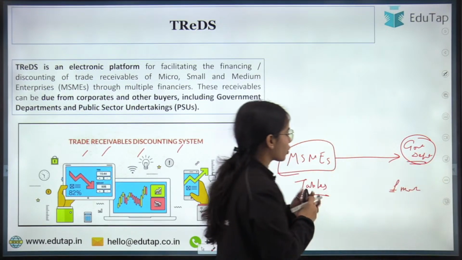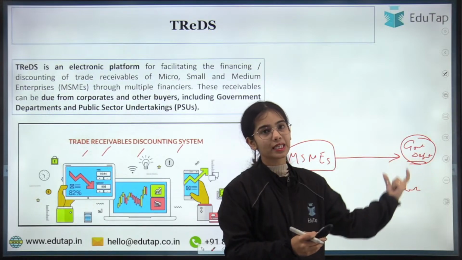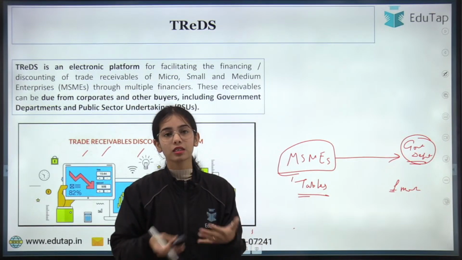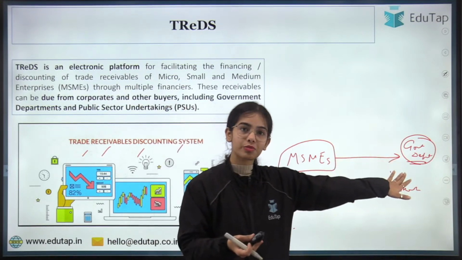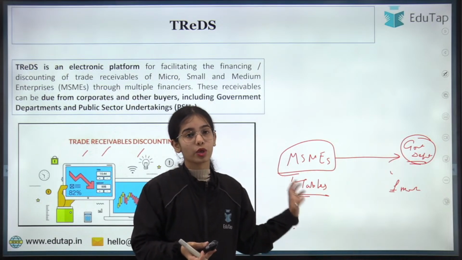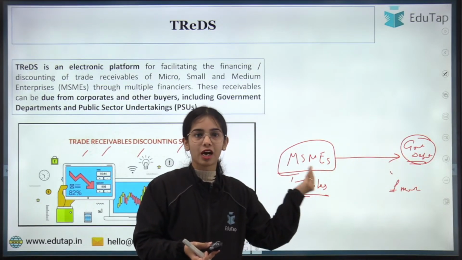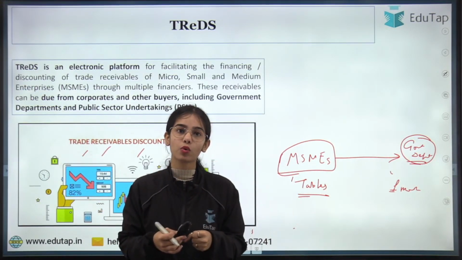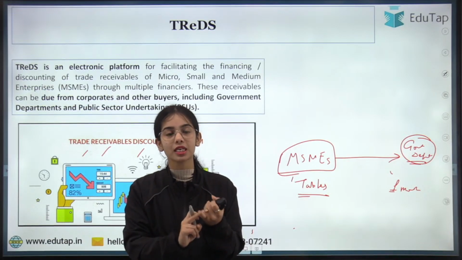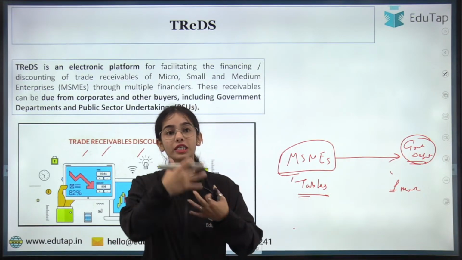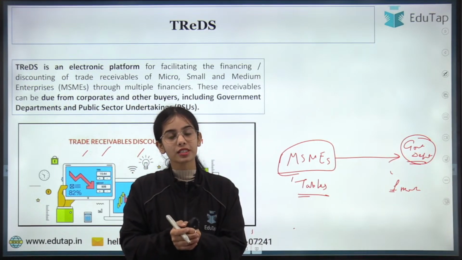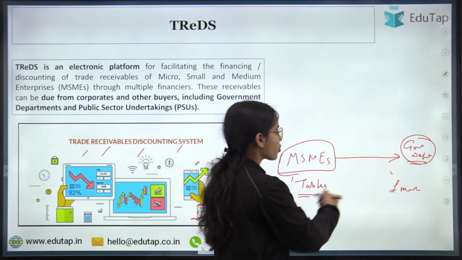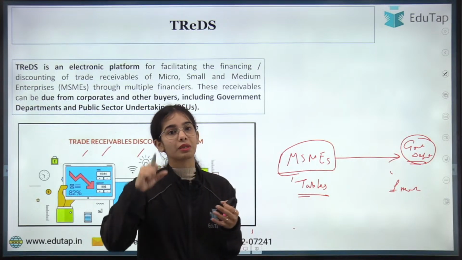So the government department wants the tables right now, but says it will pay after 1 month. If the MSME rejects this deal, the MSME will lose the customer. But if the MSME agrees to give the table and get the money after 1 month, the MSME requires the money right now, because it has to pay its laborers and pay for raw material for its continuous operations. So this is a very hectic situation for the MSME, which wants to continue the business but wants the money right now.